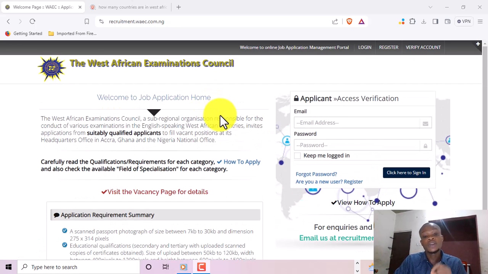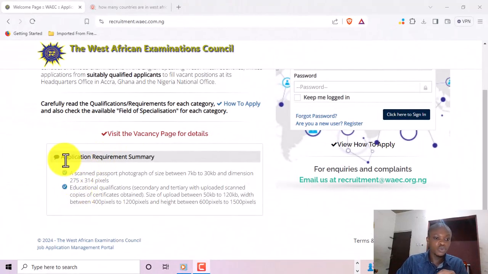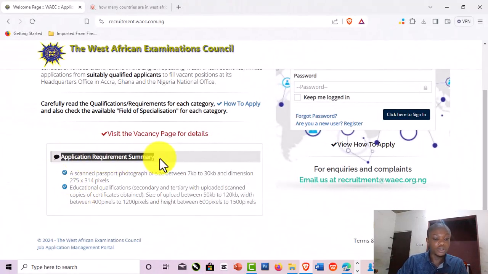But one thing that you should always do whenever you want to apply for something is to always read about the vacancy. That will help you to know whether you fit in or you do not. So what you have to do is go to where it is written visit the vacancy page for details. I would love to go here so that I can read more about this particular recruitment. Okay, so right now I'm going to go to where it says application requirements summary.